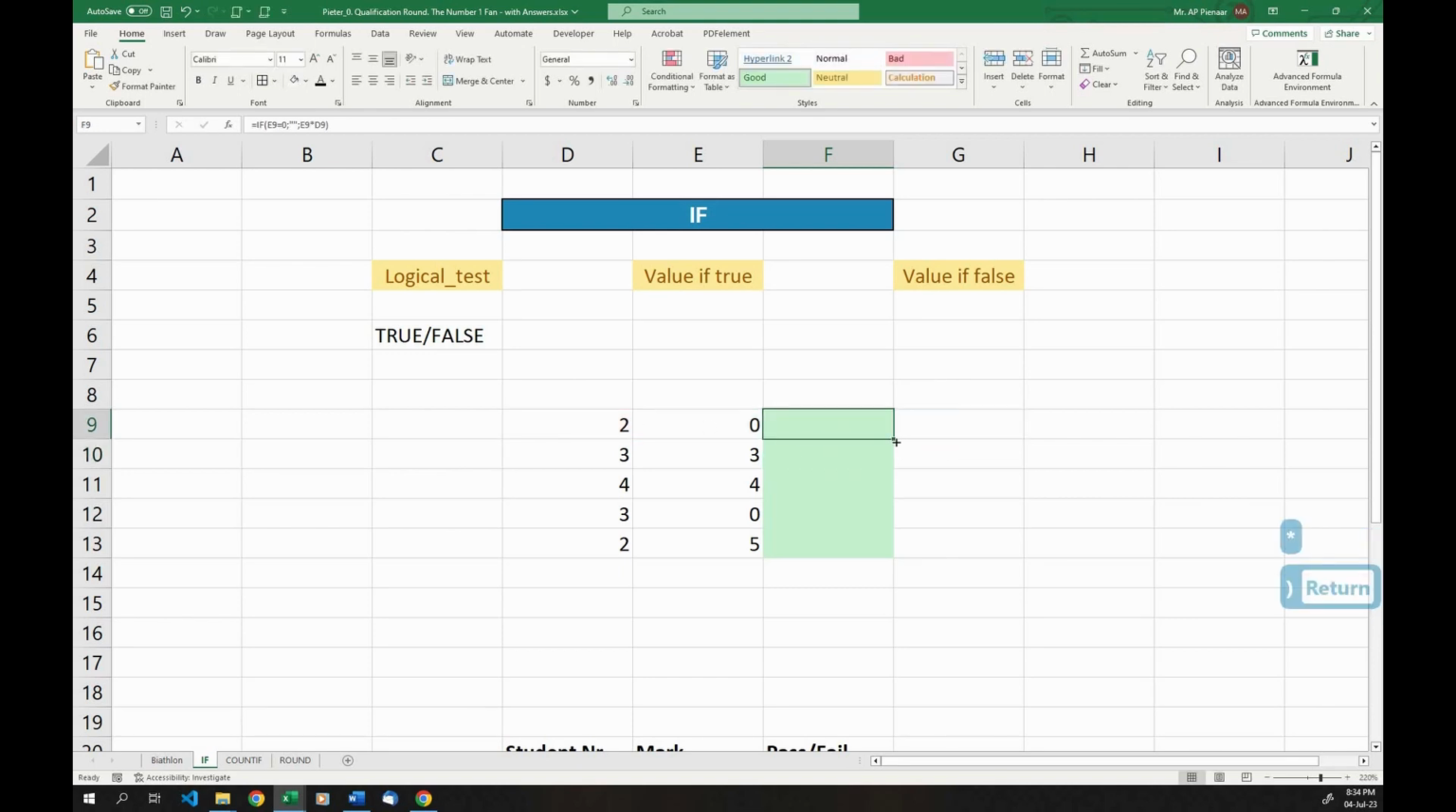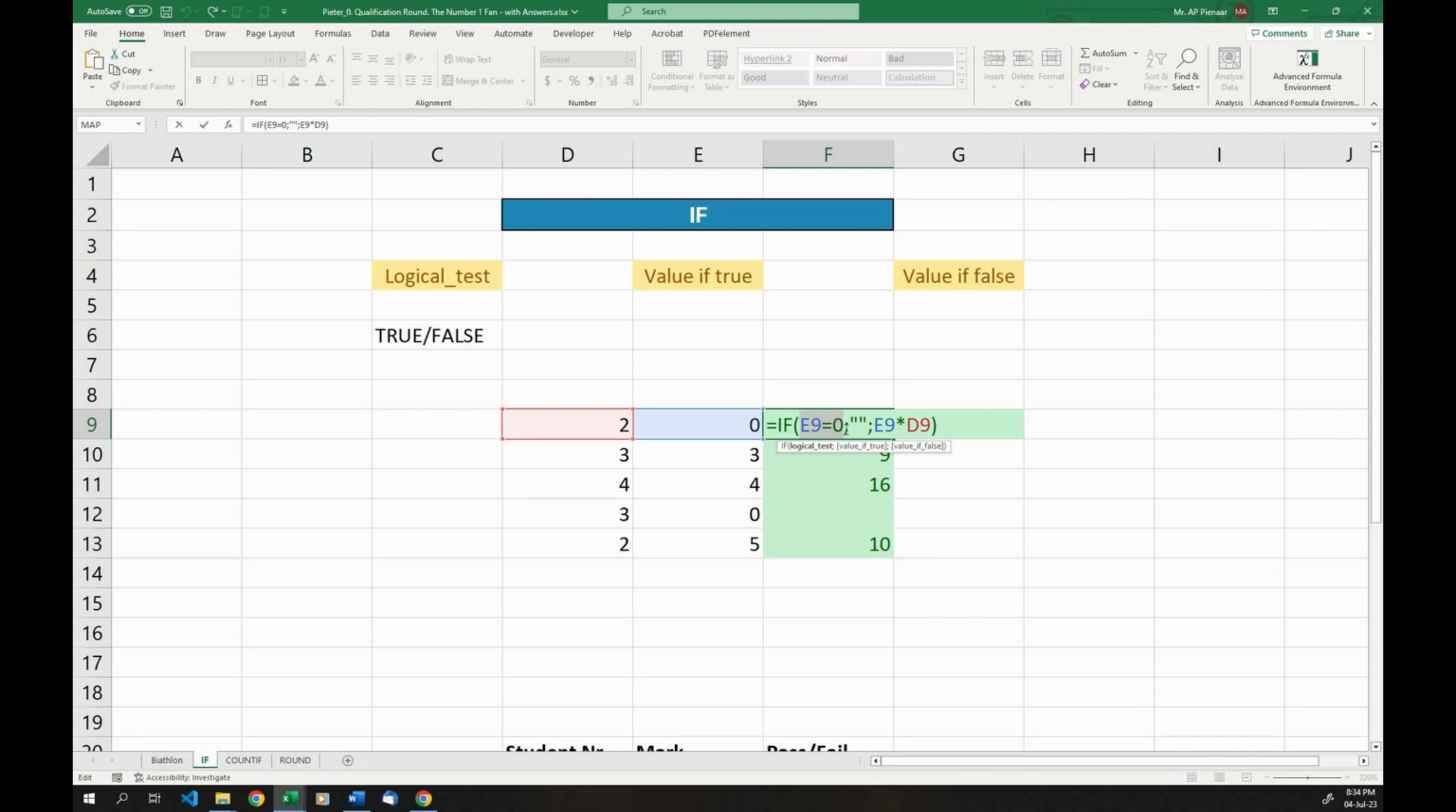So now if I drag this formula down, you'll see that it multiplies 3 by 3 is 9, 4 by 4 is 16. Because this is 0, it's not going to input anything, and 2 times 5 is 10. Okay, so in an if statement, you do your logical test, and then your output can be text or it can be a formula.